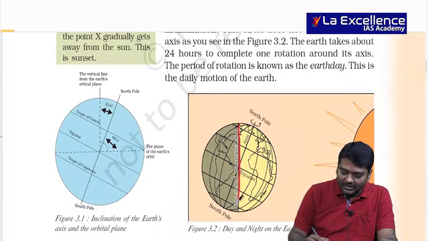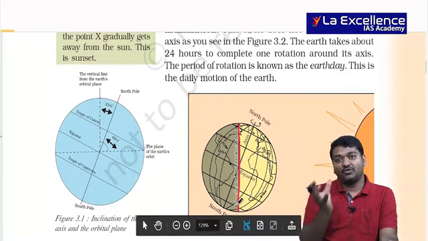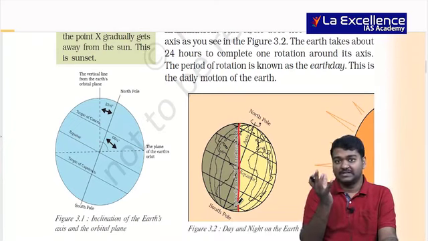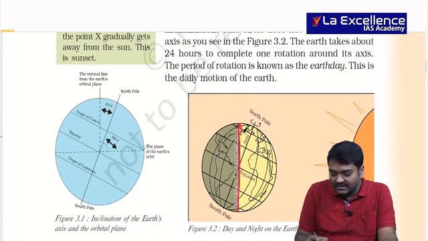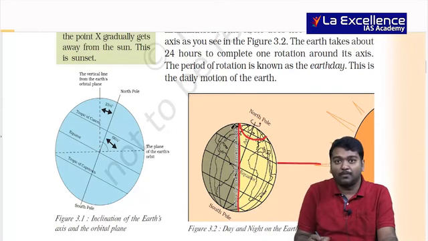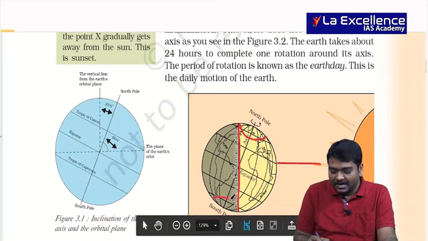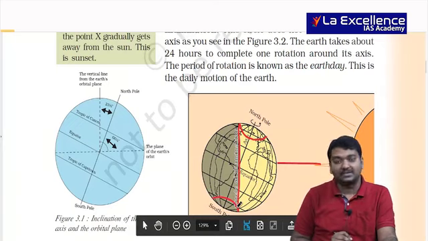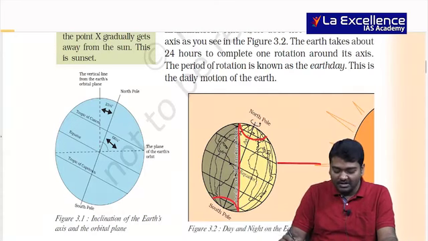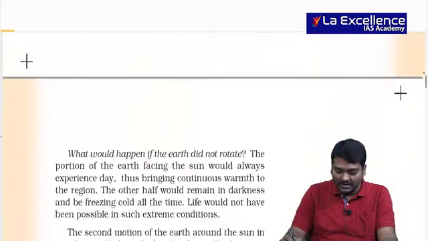Whenever I say rotation, you should be aware of the circle of illumination. That is, whenever you take the earth at any point of time, half of the earth receives the sun's rays. So can you see the northern hemisphere? This 23.5 is getting vertical lines, and the entire north pole receives the sun's rays. The entire south pole doesn't receive the sun's rays, right? Can I call it northern summer, southern winter, right? This is what we try to understand.